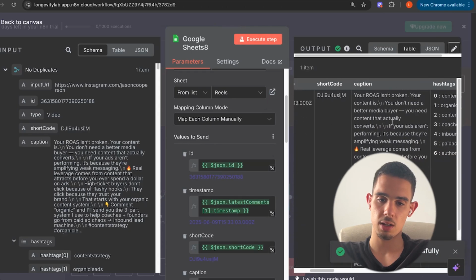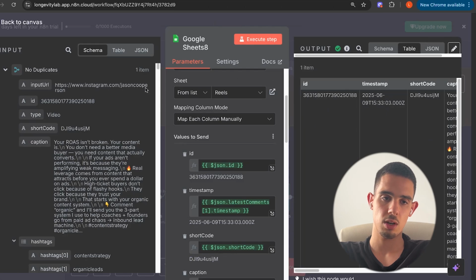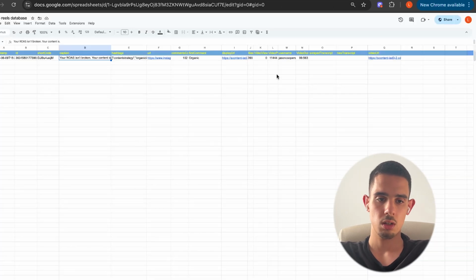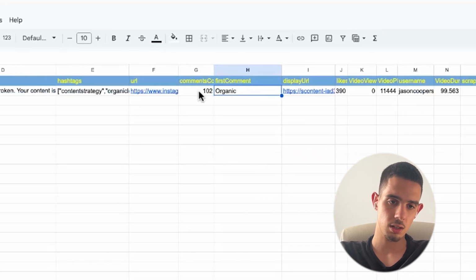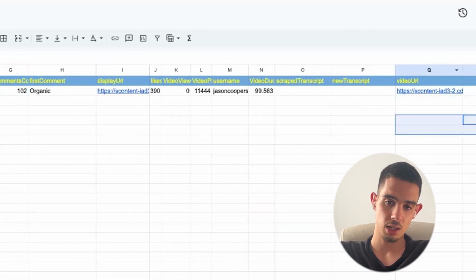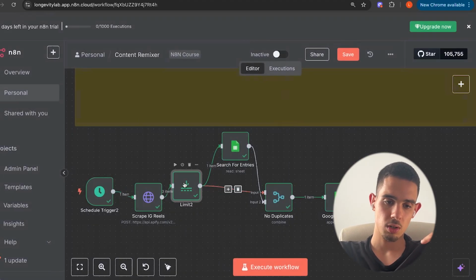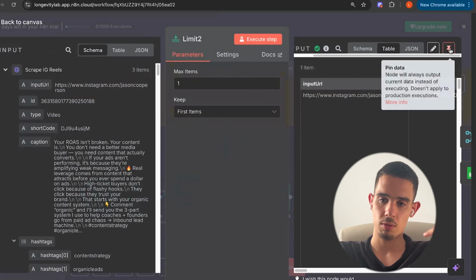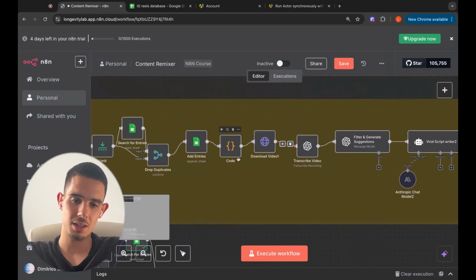As you can see over here, the output, everything is in here. And if we actually went to our Google Sheet, we can find it laying, waiting for us over here. First comment is organic, we have 102 comments, and we have the video URL which you actually need in the next part of our workflow. So I'm gonna actually pin every single one of these, so I don't have to run them every single time. Okay, so now next step is the code.